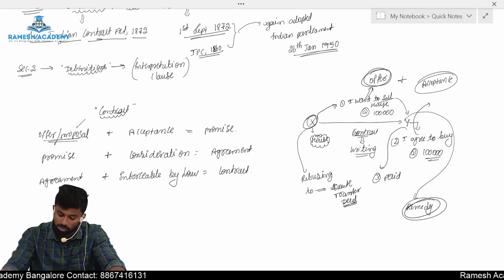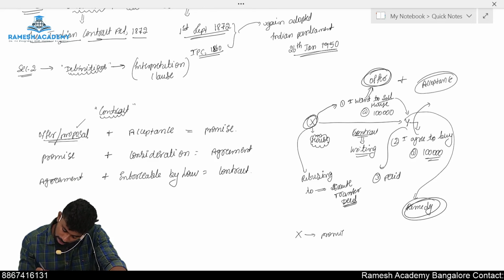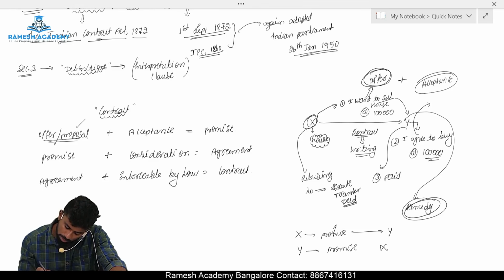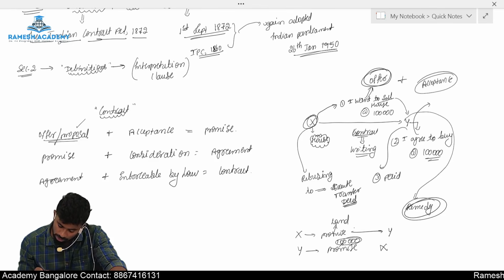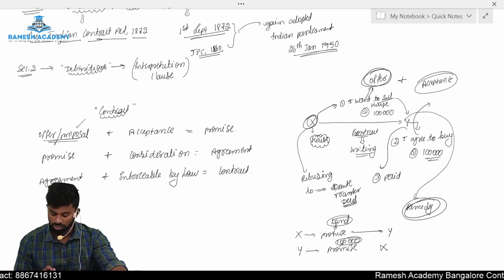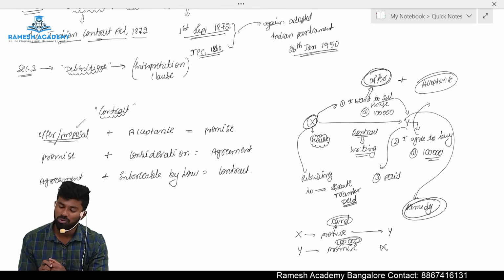So now who made a promise, sir? X made a promise to Y. And who else made a promise? Y made a promise to Mr. X. So there are two promises. What is the promise he made? He made a promise to sell the house. He made a promise to pay the 1 lakh rupees. So there is a promise by both the parties. Offer plus acceptance becomes a promise. And this promise is required to have some consideration.